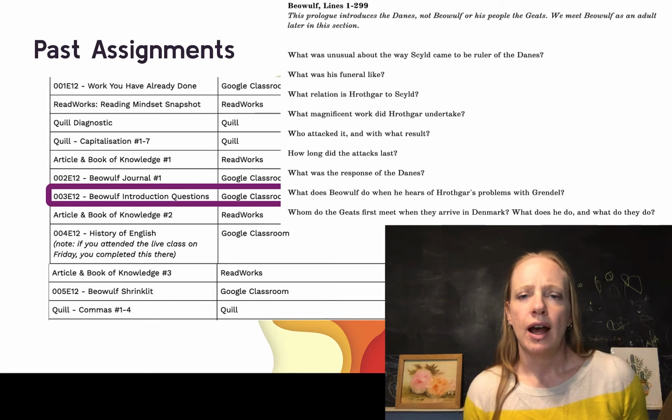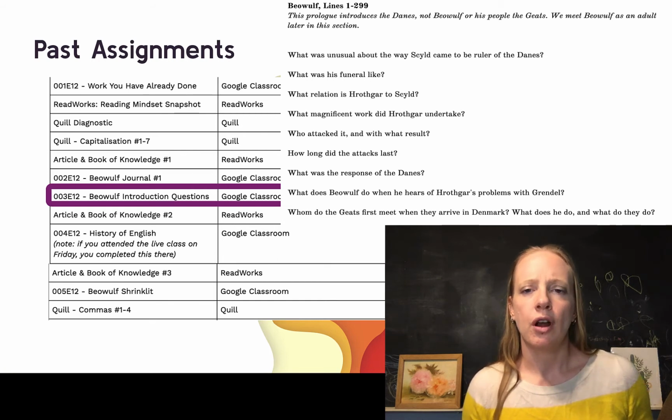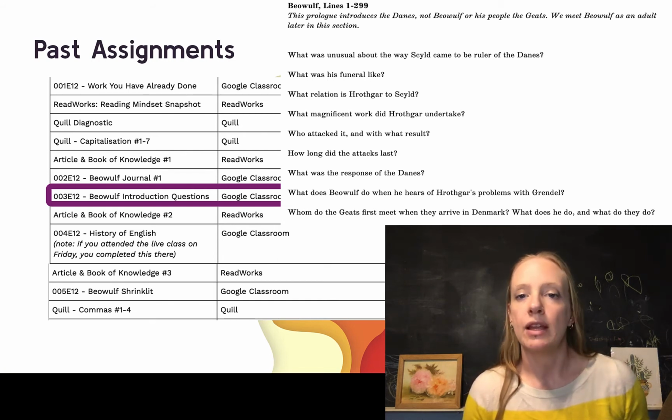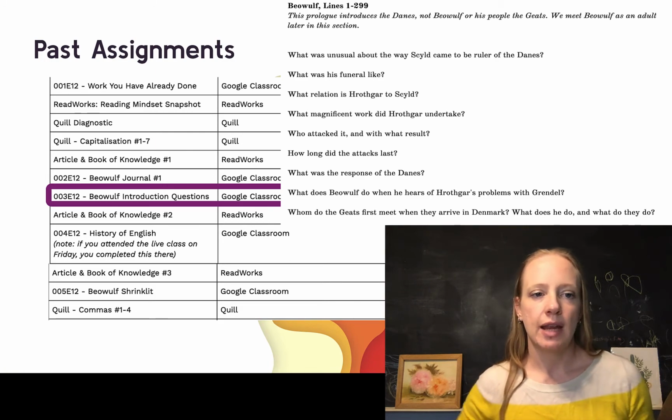If you said, I can't figure out who or what Hrothgar is, that gives us some information that we can then go over in class. So that is assignment 3.